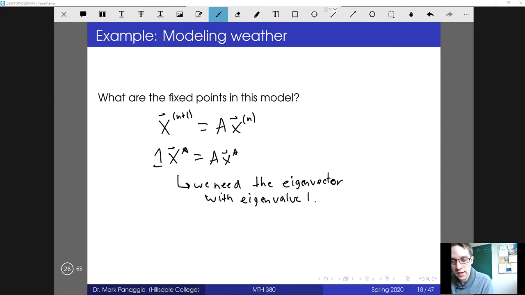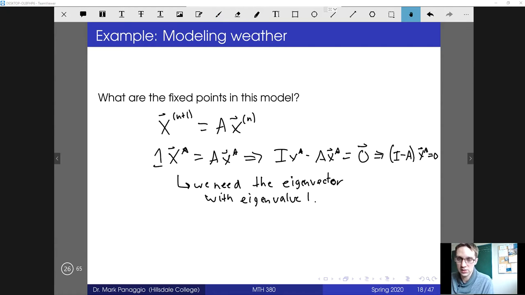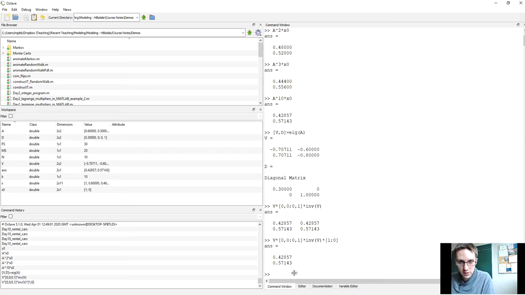And so we can either do that by just computing all the eigenvectors and looking for the one that corresponds to eigenvalue 1, or another way to do that is you could rearrange this equation and write it as I times x* minus A times x* equals 0, which is equivalent to saying (I minus A) times x* equals 0. And we could try to solve that linear system of equations as well. Both will give you the same solution. I'll go with the first approach. Let's find the eigenvalues and eigenvectors.